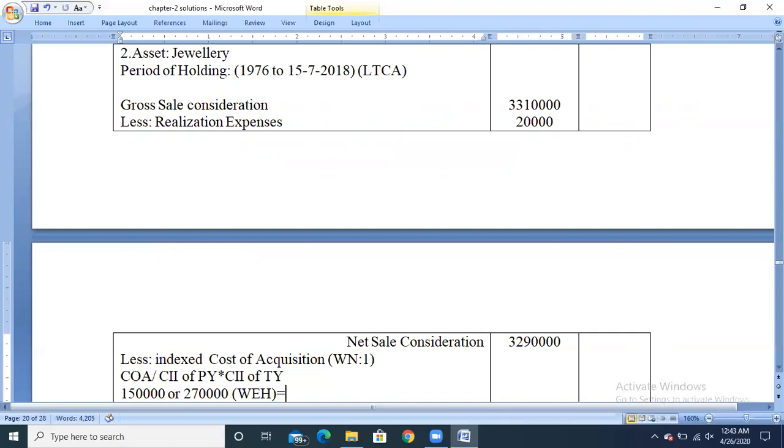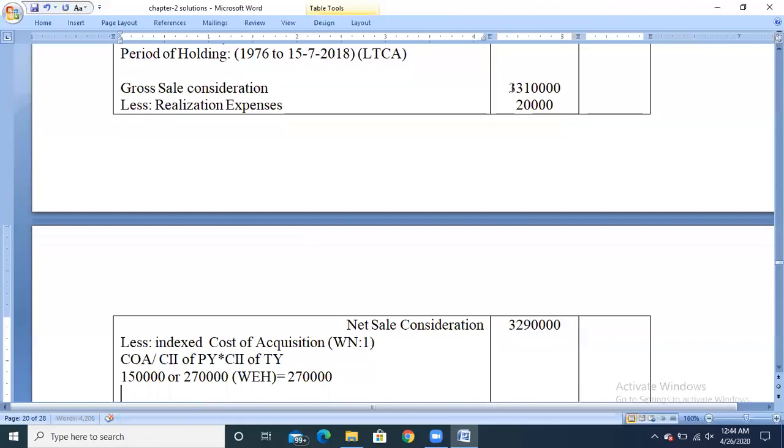So the highest value is 2,70,000. Now we need to minus the amount which has been received in the form of advance and has been cancelled, because such advance amount has been forfeited before 1/4/2014.